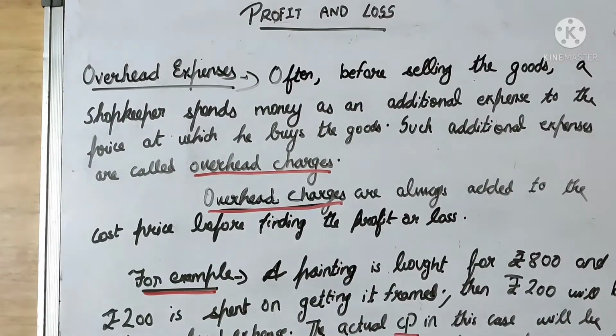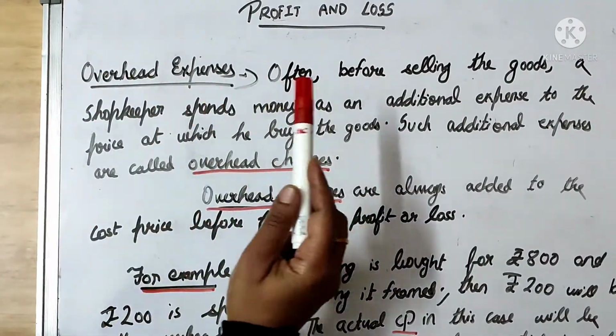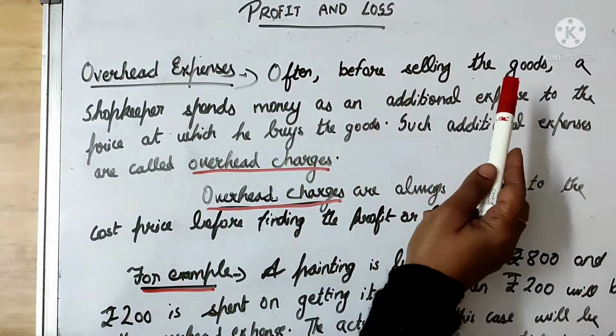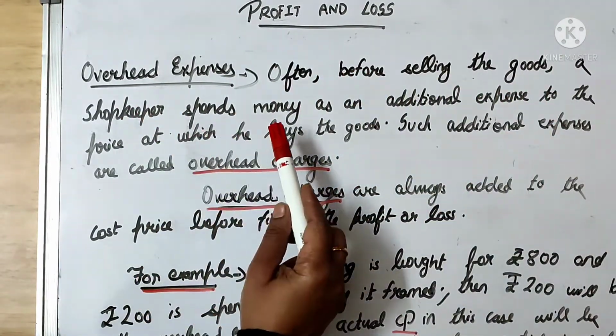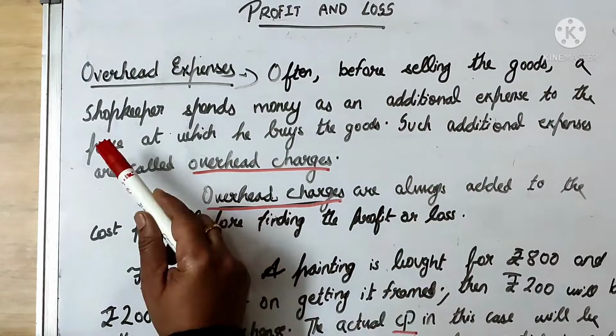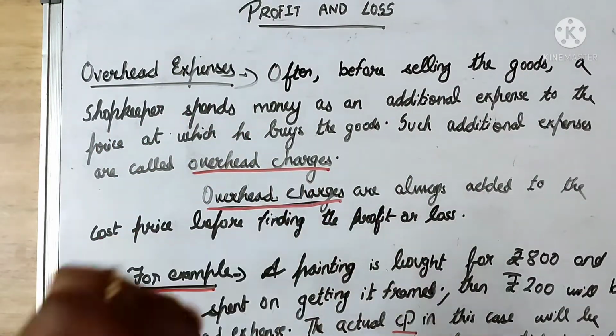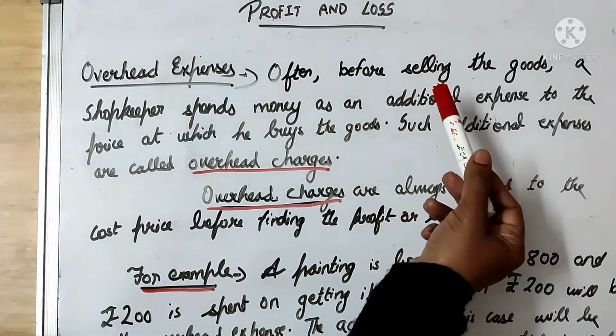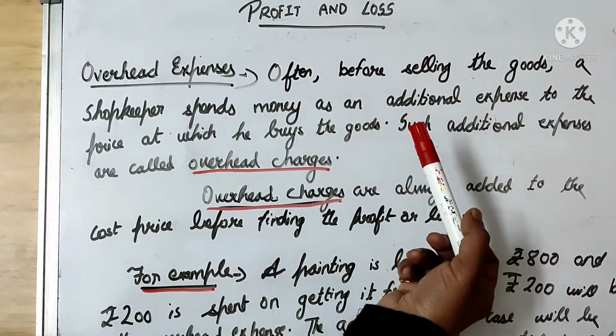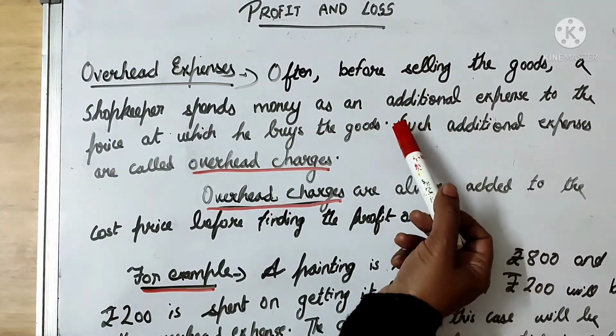Now, what is meant by overhead expenses? Often, before selling the goods, a shopkeeper spends money as an additional expense to the price at which he buys the goods. So when a shopkeeper buys the goods, sometimes he spends additional expense, for example, for transportation and for repair and all that.